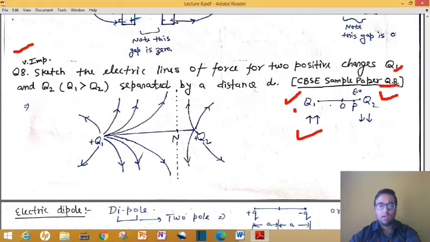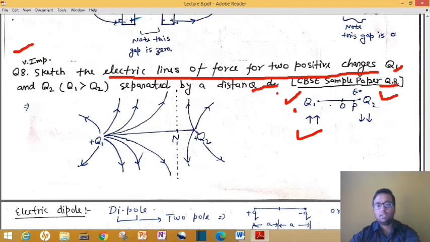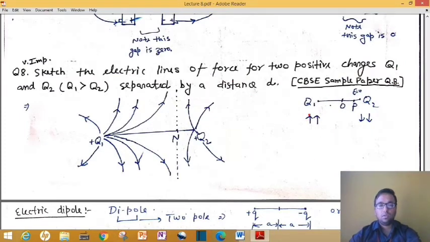You have to sketch electric lines of force for two positive charges placed at a distance d. See, Q1 is greater, it is given, and Q2 is lesser.